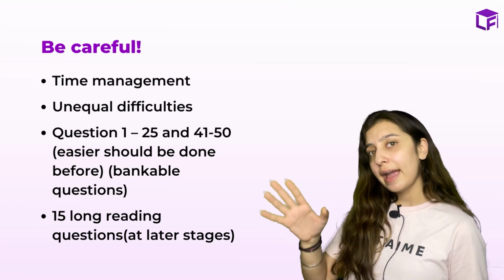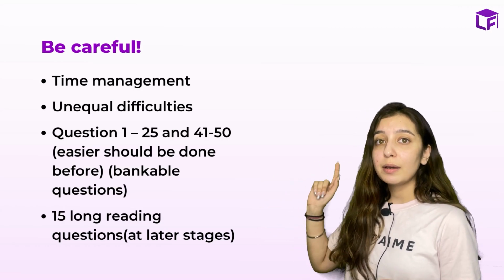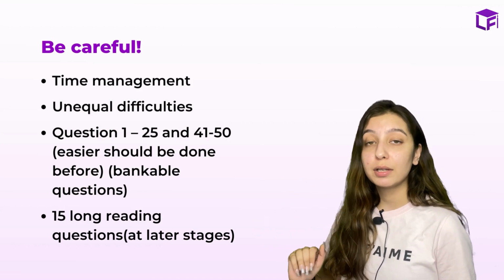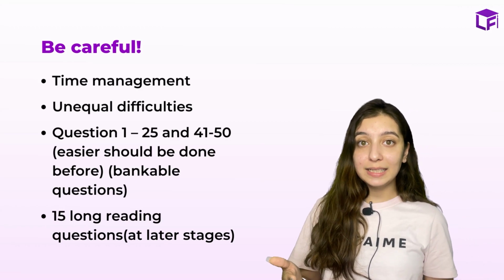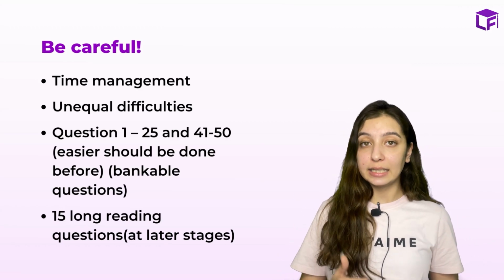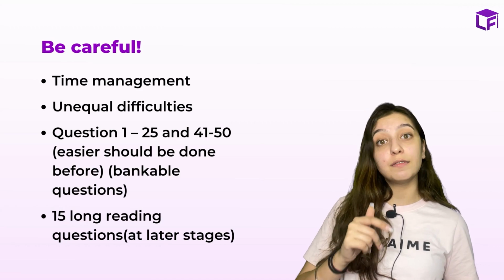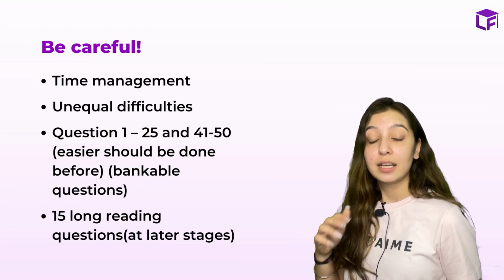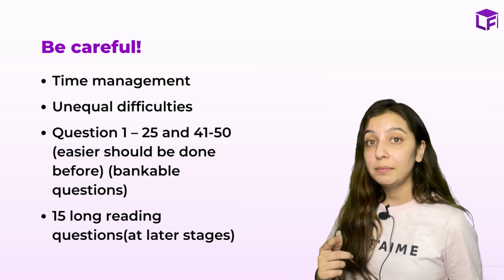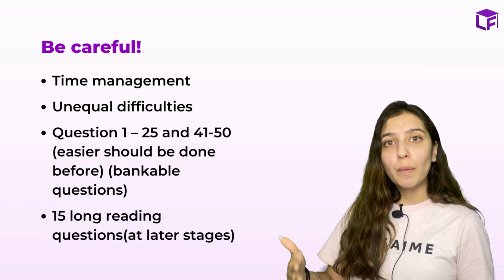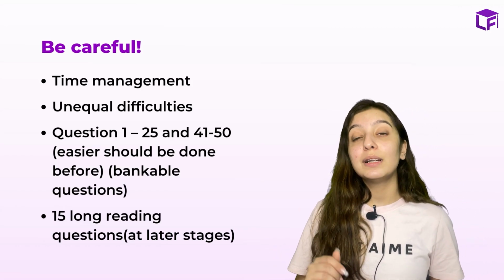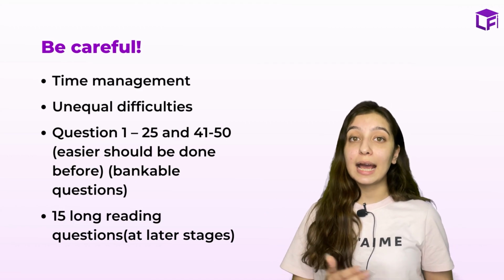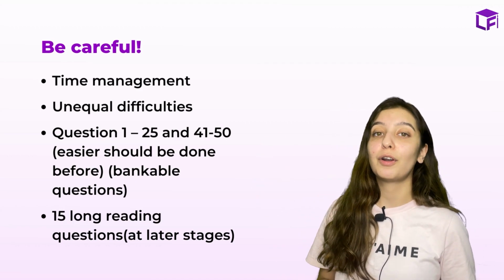The third is, here's an advice that I have for you guys. Question number 1 to 25 and 41 to 50 are bankable questions. What does bankable questions mean? That they can be done easily and they should be done first because they are going to save a lot of time for you guys. Whereas we have 15 long questions in the end. These 15 long questions should be done in the end. Why? Because they will take a lot of time. First, you should cover the smaller sections and the parts so that you can complete the paper on time.